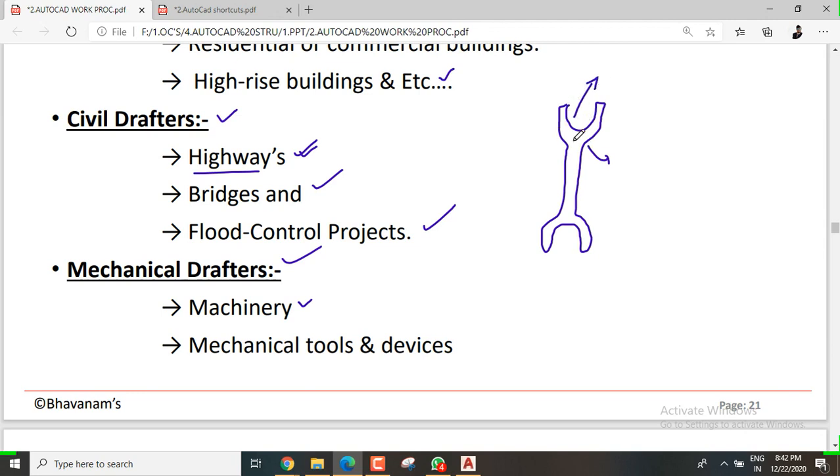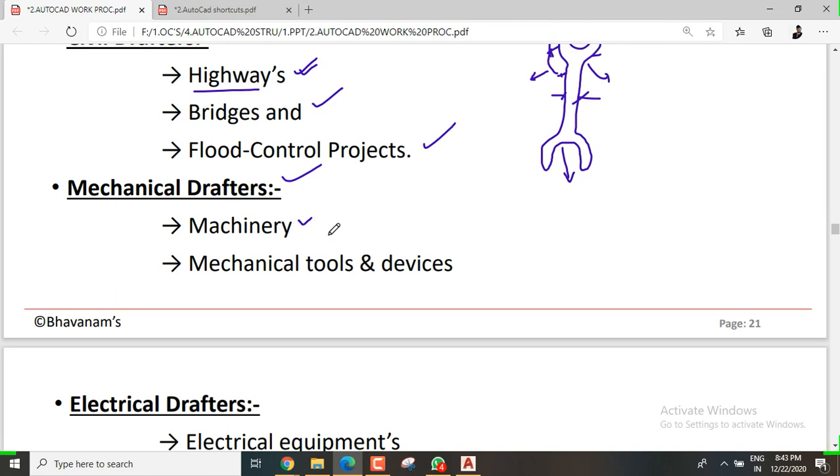Whenever you want to give it to the fabricator, you need to give all these drawings: how much curve, how much thickness, and how much is the arc length. The mechanical engineers need to give all these things. So mechanical engineers also use this AutoCAD.